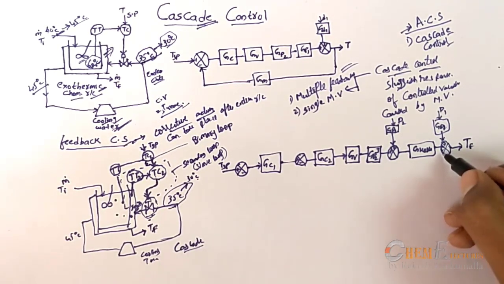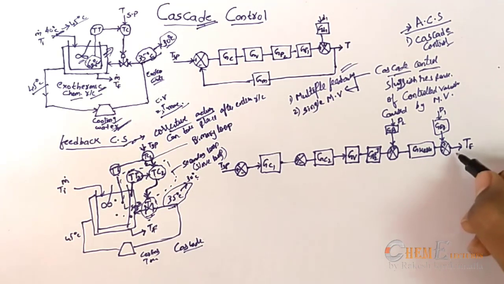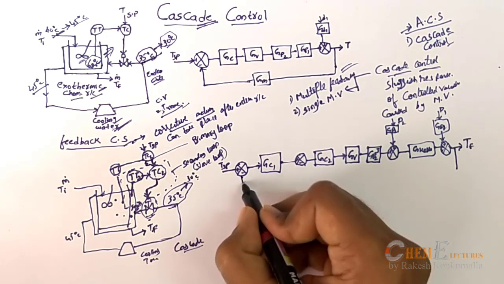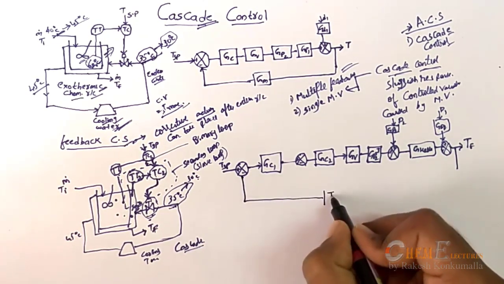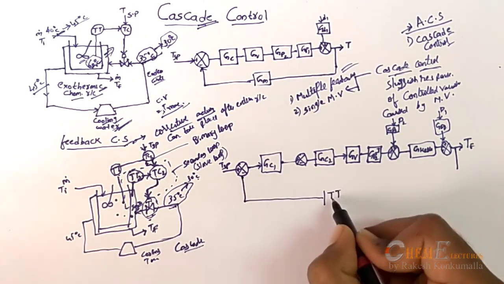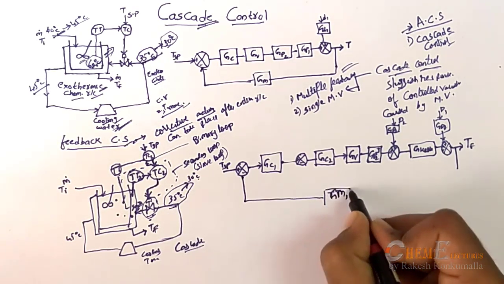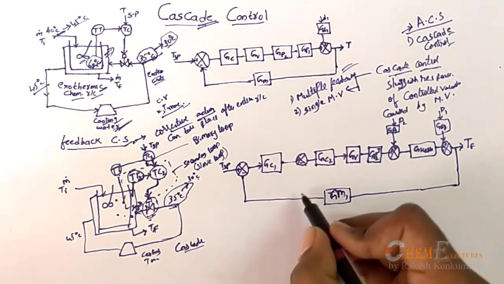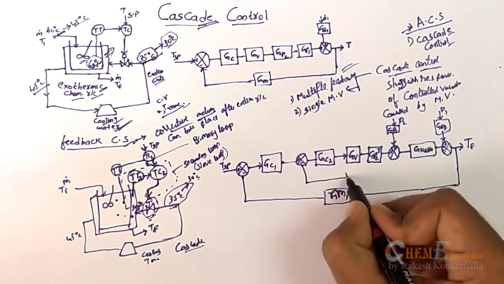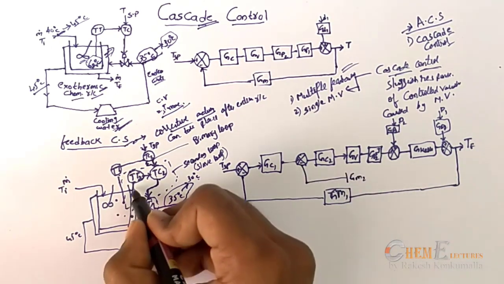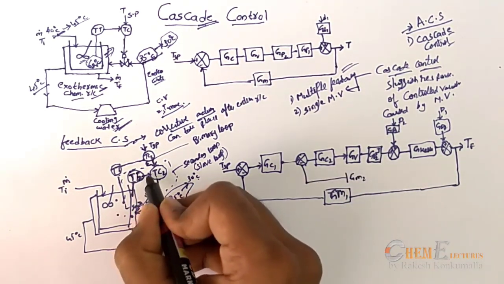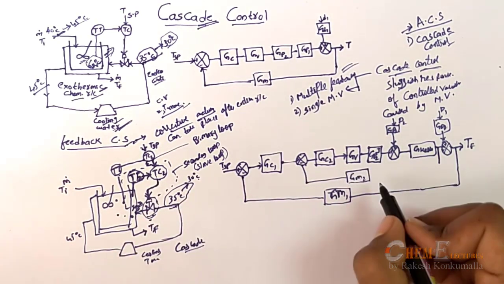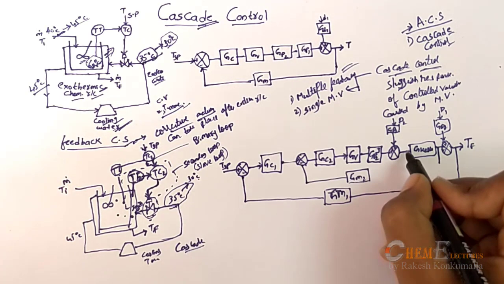Now from the kettle, we are taking a temperature transmitter for measuring, that will be GM1, and again for this second loop, we are taking temperature transmitter 2 to the temperature controller from the jacket.